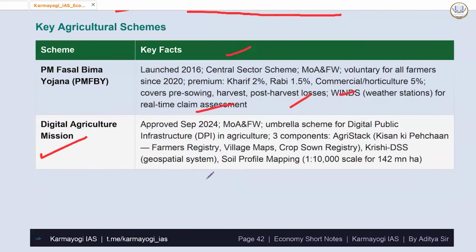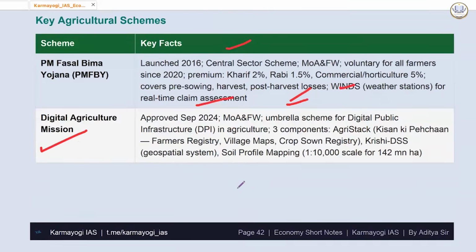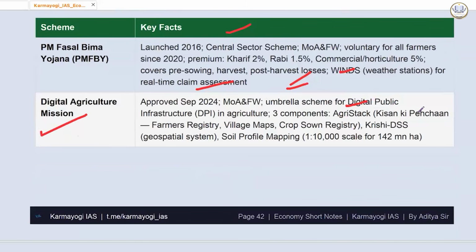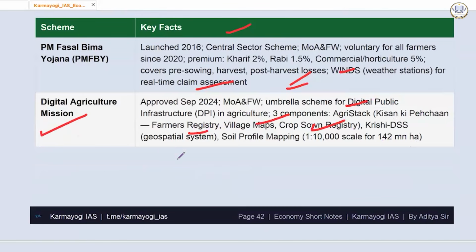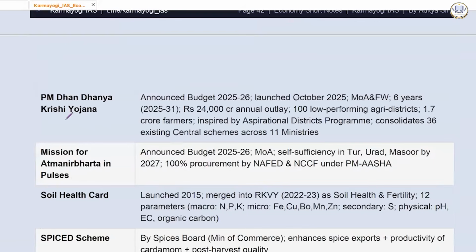The Digital Agriculture Mission was approved, an umbrella scheme for digital public infrastructure in agriculture. 3 components: AgriStack, Kisan Ki Pehchan, Farmer Registry, Village Maps, Crop Sown Registry, Krishi DSS, Geospatial System, Soil Profile Mapping. PM Dhan Dhanya Krishi Yojana was announced in budget 2025-26. Okay.